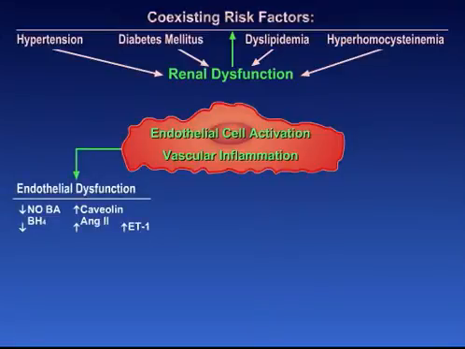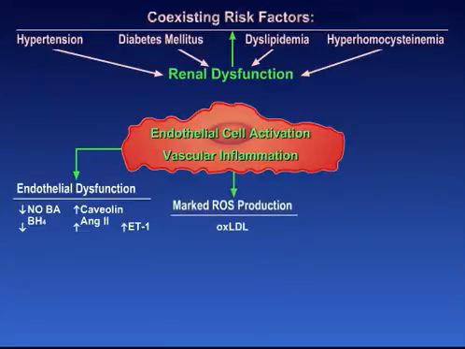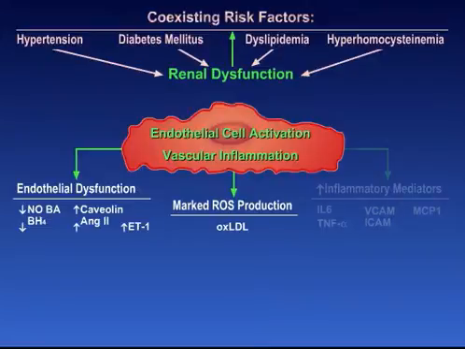Endothelial dysfunction is prominent in patients with renal disease and is associated with decreased nitric oxide bioavailability, an increase in caveolin which further decreases nitric oxide synthase availability, and a deficiency of tetrahydrobiopterin or BH4 that decreases the ability of eNOS to be coupled and consequently increases free radical production. Angiotensin II and endothelin are increased, which are powerful vasoconstrictors released from the endothelial cell and further the formation of reactive oxygen species. The increased availability of reactive oxygen species results in the oxidation of LDL, which is a potent stimulus for a further increase in the inflammatory response.